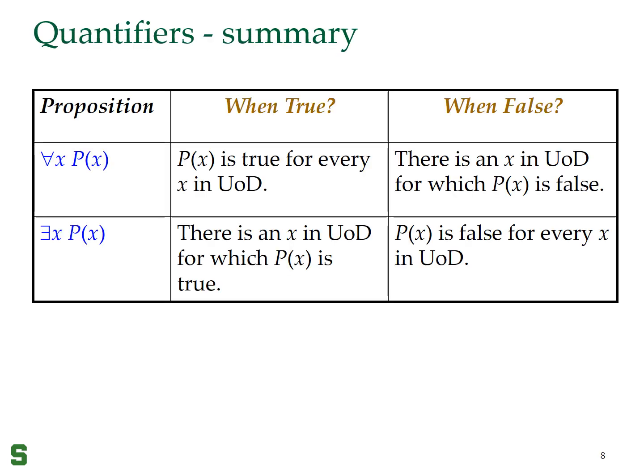So here is a summary of the quantifiers. For all x p of x is true when p of x is true for every x in the universe of discourse. It is false when there is some x in the universe of discourse for which p of x is false. There exists x p of x is true when you can find some x in the universe of discourse where p of x is true, and it is false if p of x is false for every x in the universe of discourse.